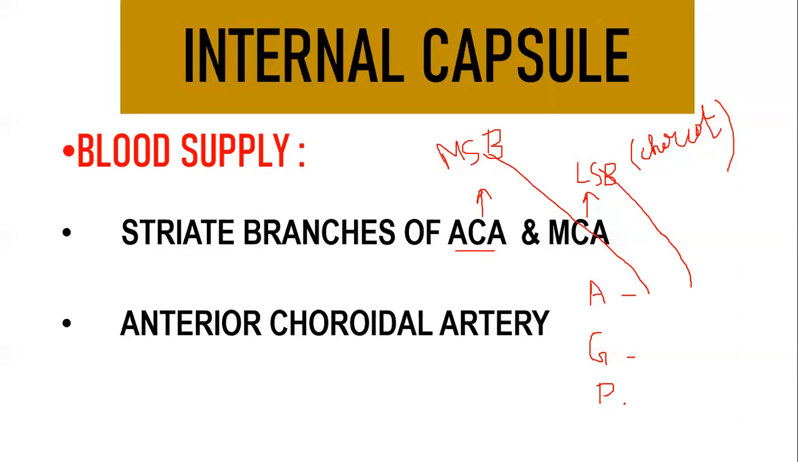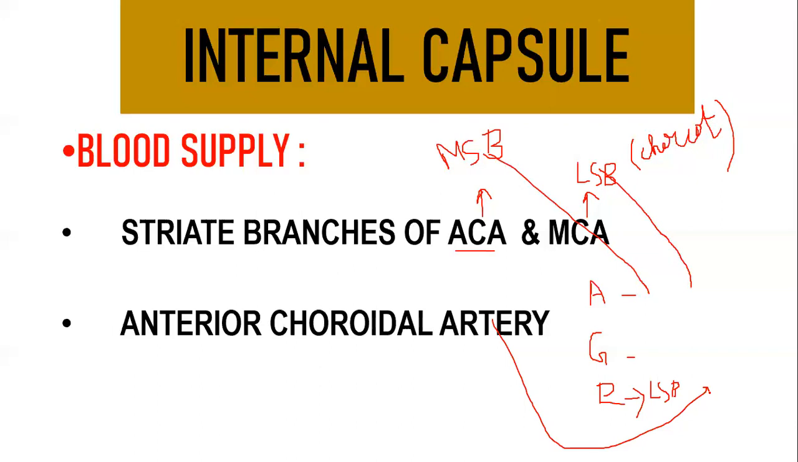Next, you have the posterior limb, which is very important. It is mainly supplied by your lateral striate branches, that is called your Charcot's artery. And you have branches from your anterior choroidal artery supplying your posterior limb. So in general, the blood supply revolves around the medial striate branch of the anterior cerebral artery, the lateral striate branch of your middle cerebral artery, and branches from the anterior choroidal artery.